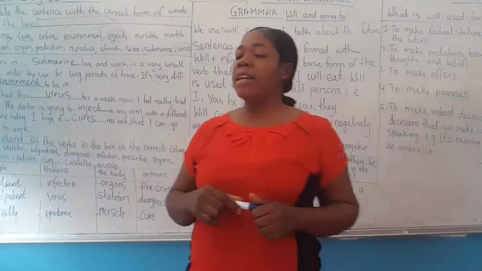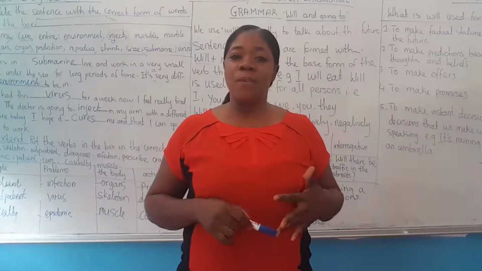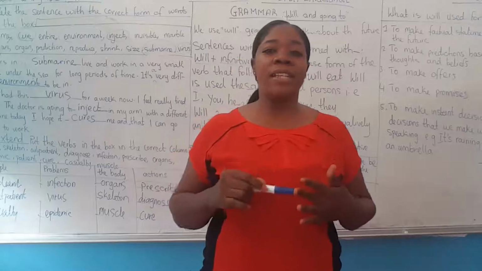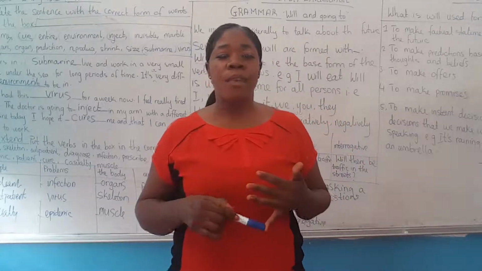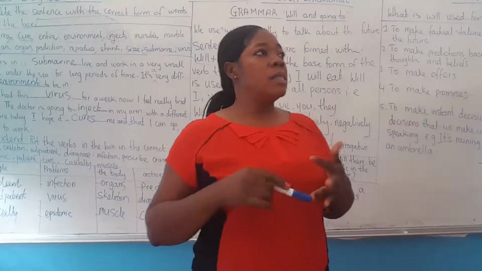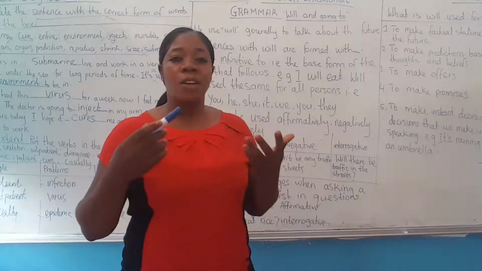Will can also be used negatively, positively, and interrogatively. We can use will to affirm, we can use will in a negative way, and we can use will to ask questions.